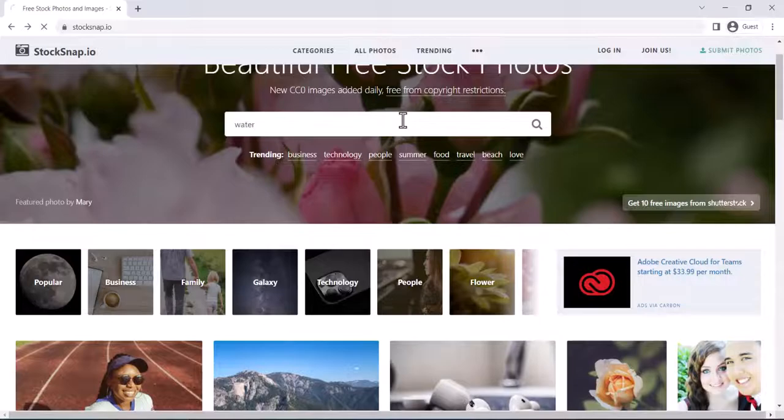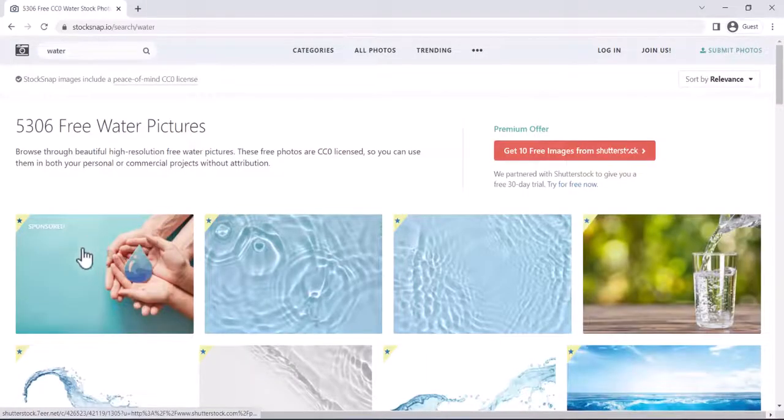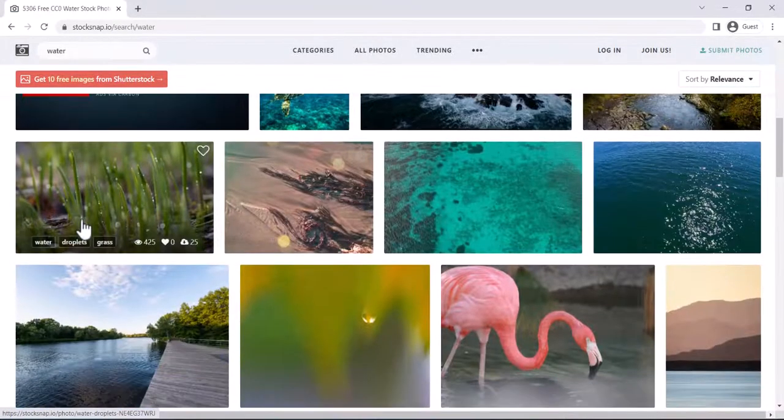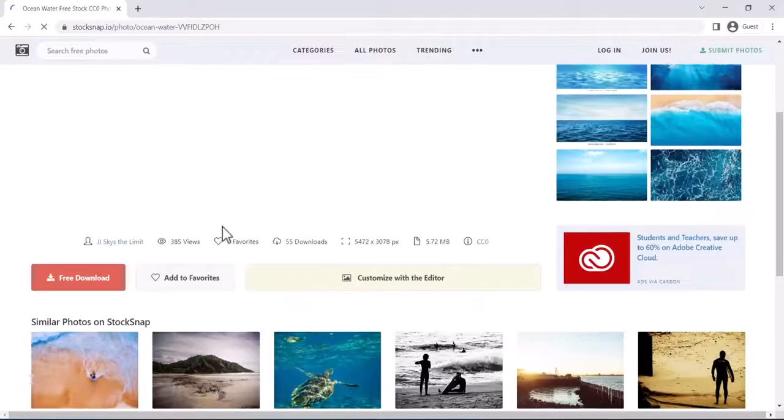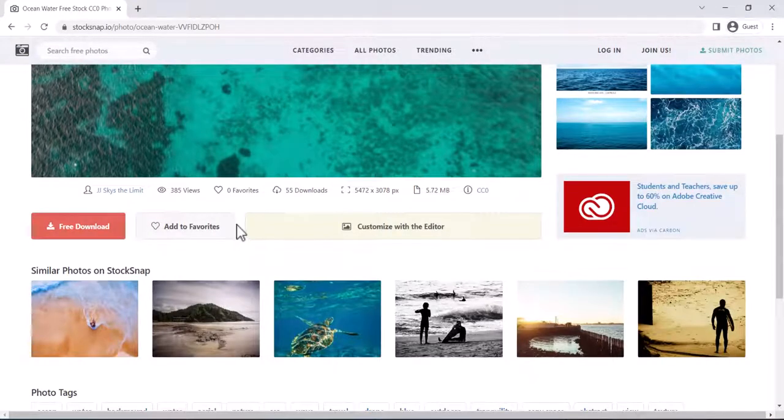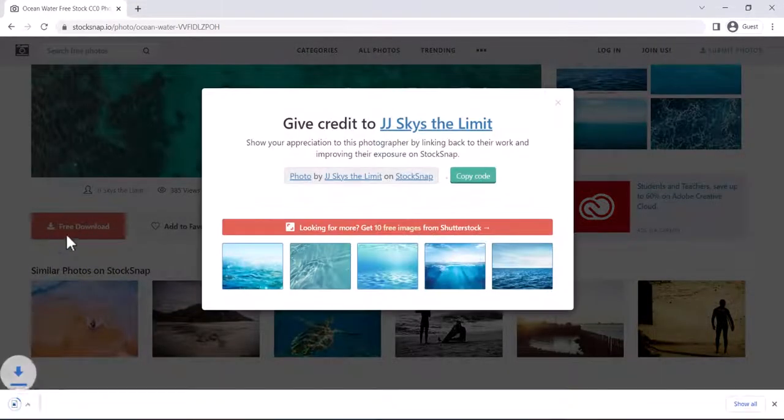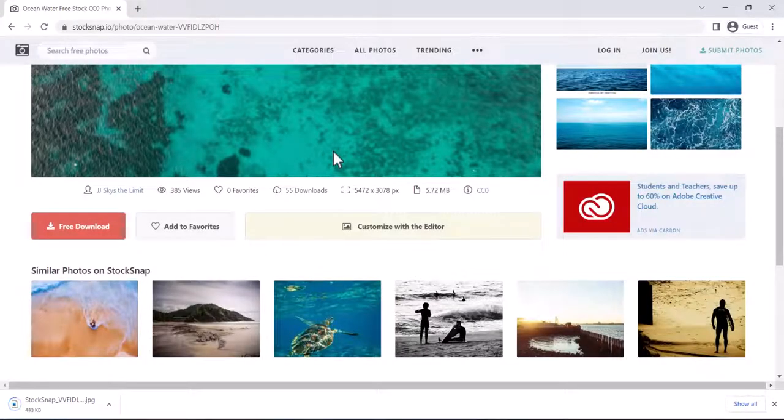At the top you will find sponsored results, but at the bottom you will see a lot of water images like this one. I will click on this one and you can quickly download it by clicking on free download. So this is one more free image resource for you.